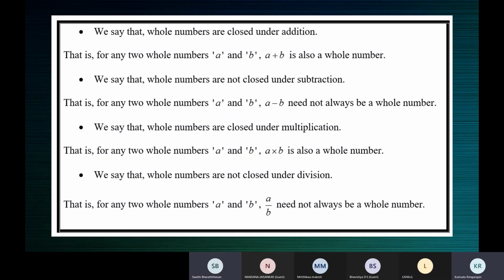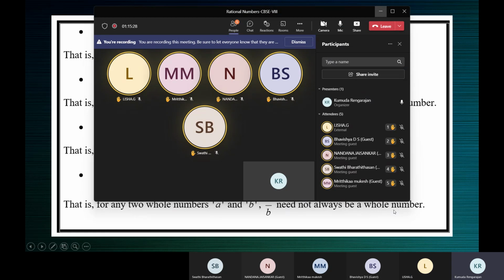Ma'am, your voice is not audible, it's breaking. Let me check with the others. What about Bhavishya, Nandana, Swati and Ritika? Am I clear? Ma'am, it is clear. One by one, Ritika, is the voice not clear? Ma'am, it's clear. Ma'am, I think she has a network issue.